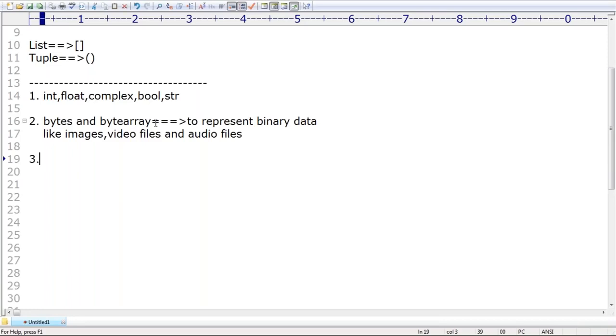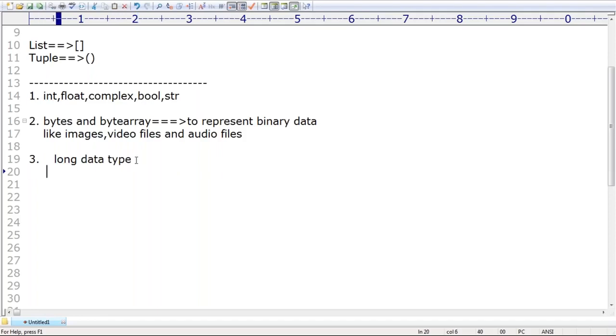Next, there is one small story about the long data type. Can anyone tell? The long data type is available only in Python 2, but not in Python 3.